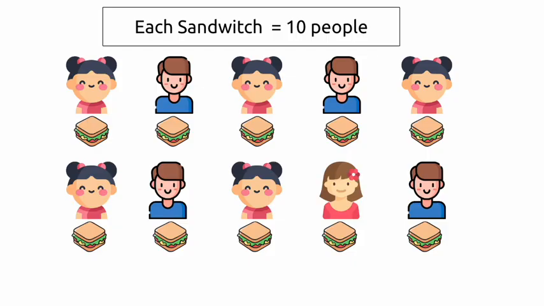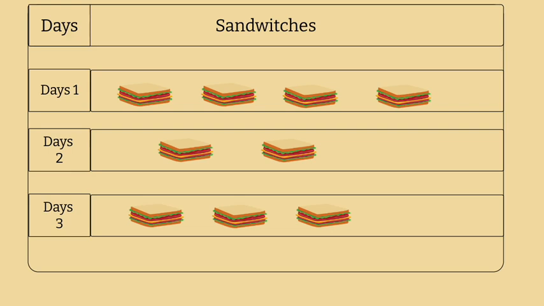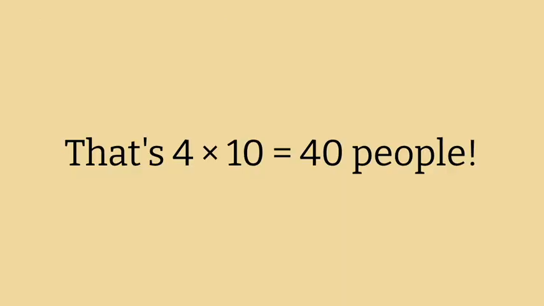Now look at Rohan's pictograph for sandwiches. Each sandwich is equal to 10 people. Day 1: 4 sandwiches, day 2: 2 sandwiches, day 3: 3 sandwiches. How many people ate sandwiches on day 1? That's 4 multiplied by 10, which is equal to 40 people. A pictograph is a fun way to show numbers using pictures. It helps us understand big data easily.